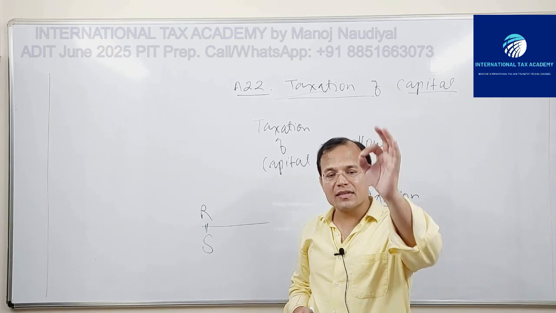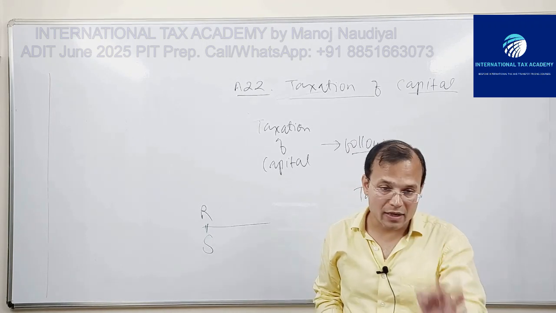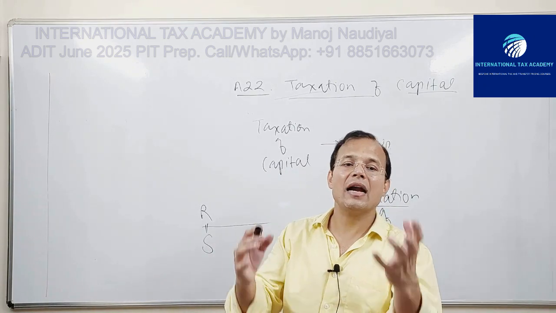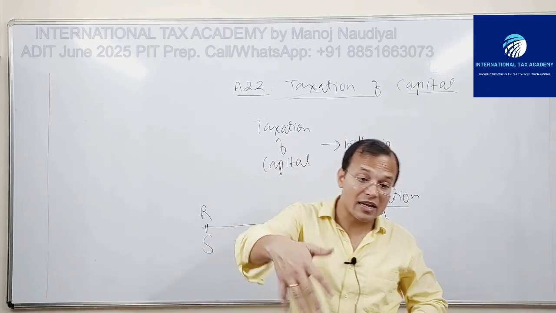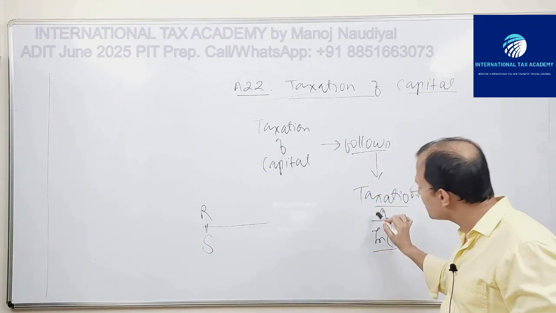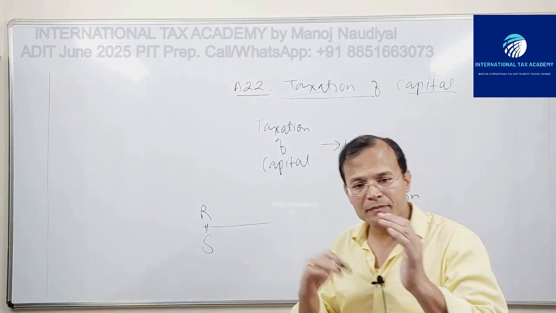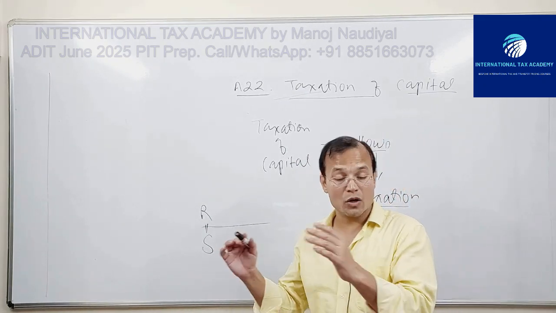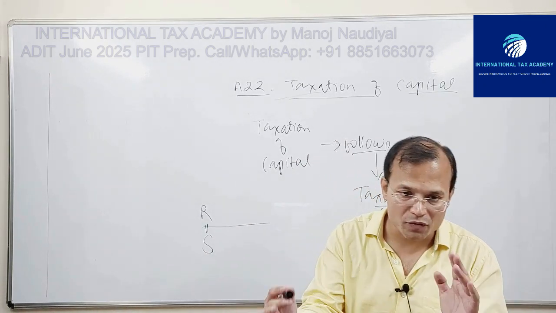So that is why I say the taxation of capital follows taxation of income. They are complementary. Taxation of income is complementary to the taxation of capital, and taxation of capital is complementary to the taxation of income.